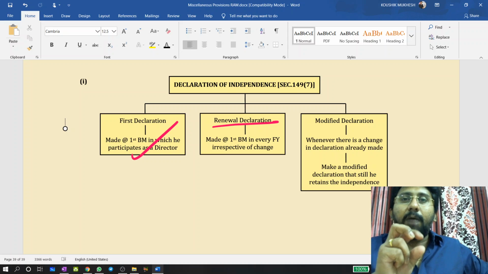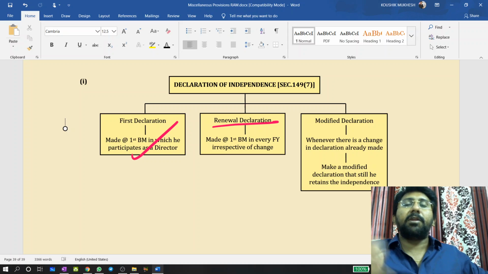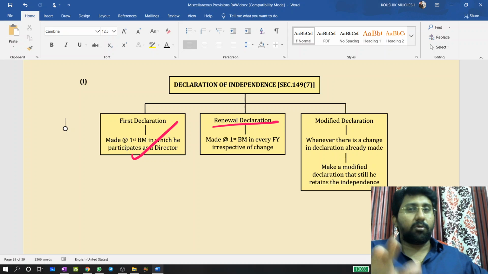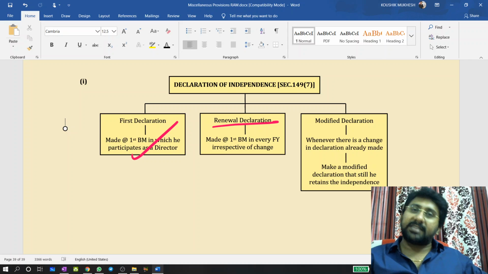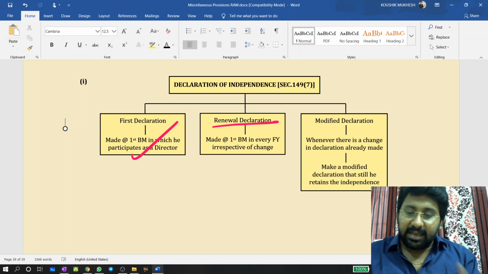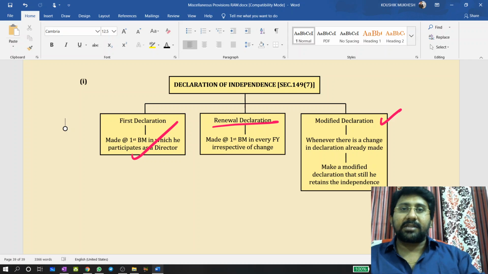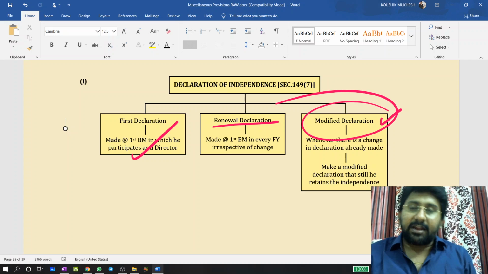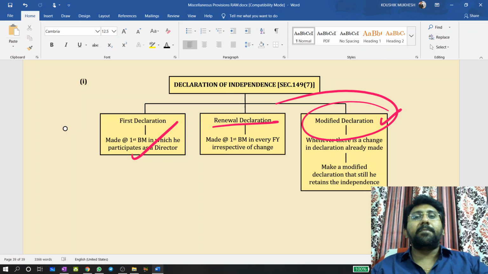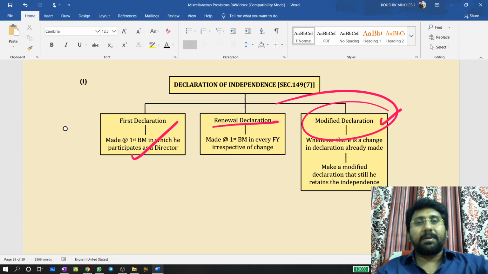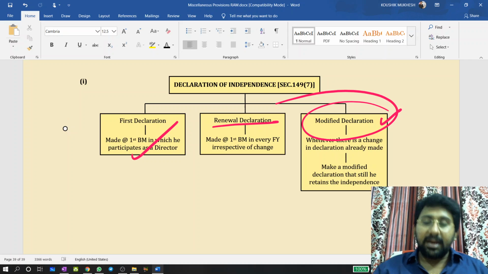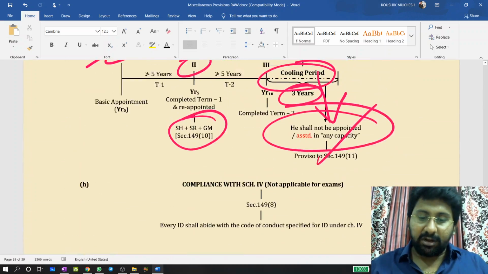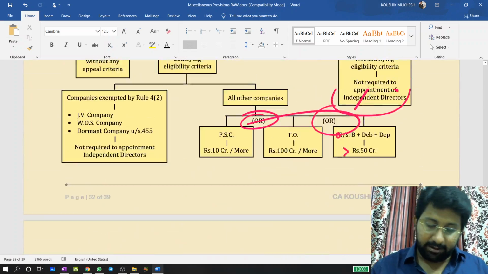For example, up to 2% of the turnover of the company, if you are contributing up to 2%, no problem. Even though you have some monetary interest, that does not disturb your independence. I purchase goods from the company, which is less than 2%. Now, a purchase is made and a monetary interest is created, but that does not damage my independence. So give a modified declaration: when there is a change in the independence already given, say that though I purchased some goods, I didn't lose the independence. This is what the independent director section wants to convey.